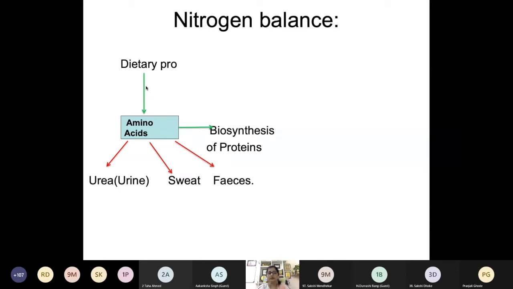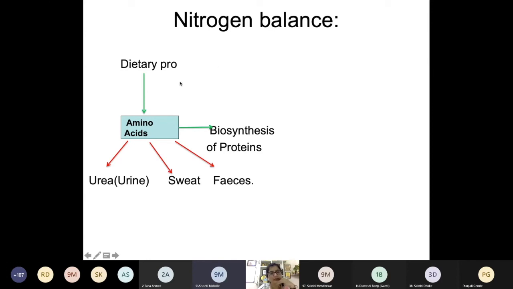Okay. Now you can see nitrogen balance. We are studying nitrogen balance. So can you guess what it can be? I have given you the background scenario. Now you just guess what nitrogen balance can be. Balance between formation and degradation of nitrogen.